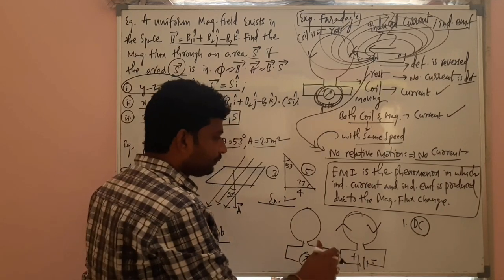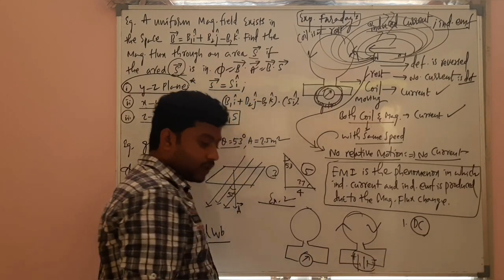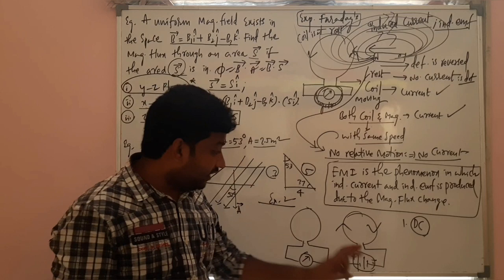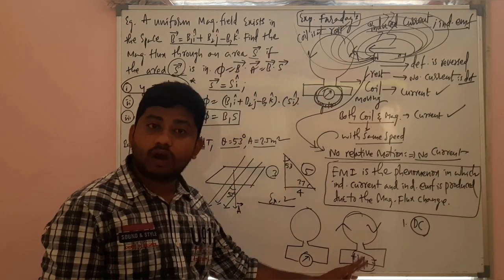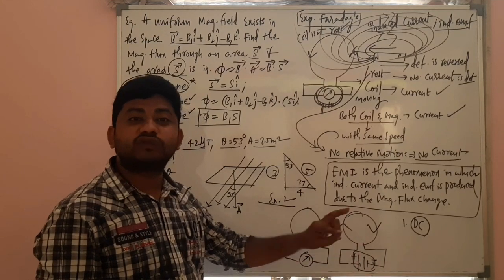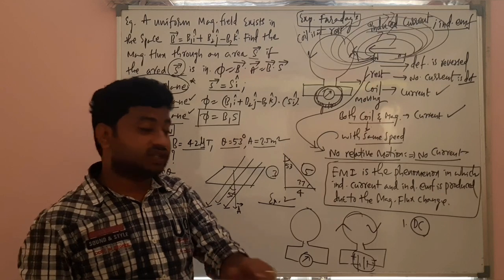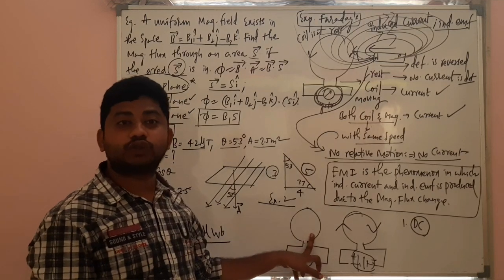Now, when you keep on changing the battery polarities, what happens? The magnetic field produced here also will change, because the direction of current is changing, the direction of field lines will be changing, and the field lines passing through this also will change.